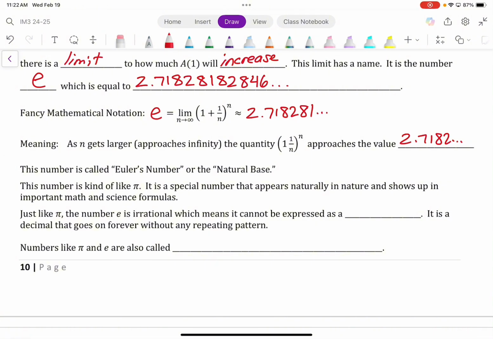Now, we have explored irrational numbers in the past. Maybe you don't remember this, but you have explored pi. The number pi, 3.141592, so on and so forth, is an irrational number because it goes on forever. So when something cannot be expressed as a fraction and also has no pattern, meaning it just goes on forever, that is what becomes an irrational number.